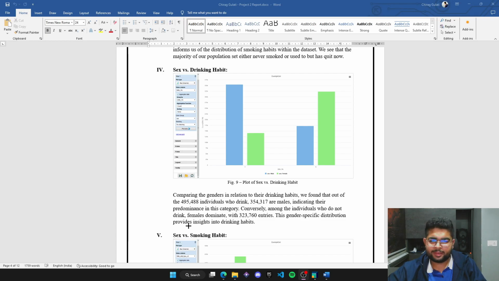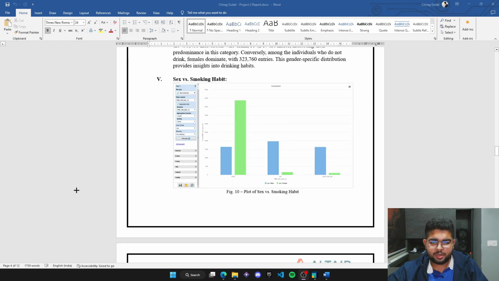The next interesting fact that we could see in our EDA was when we plotted out sex versus drinking habit plot. Over here, we saw that in the Y label, in the people that drink, it was hugely populated by males, whereas conversely, in the no labels, females dominated. So, this gender specific distribution provides insight into the drinking habits of the genders.